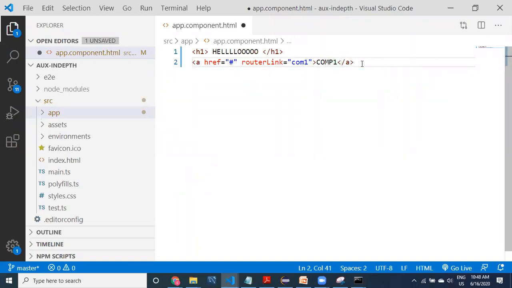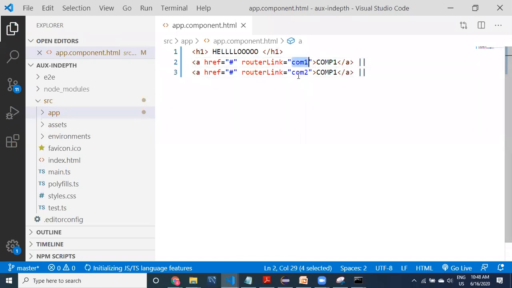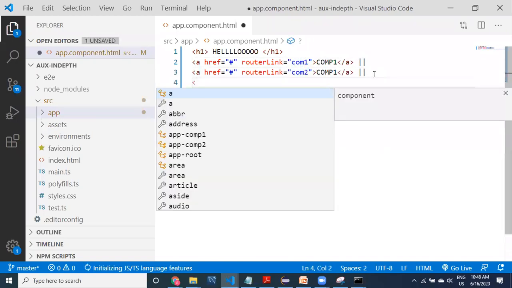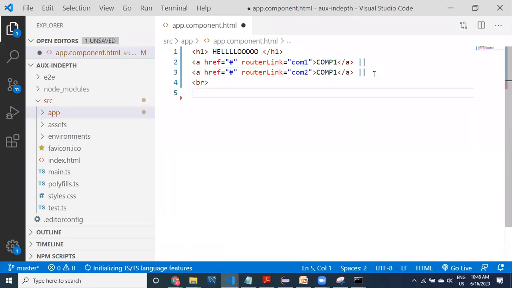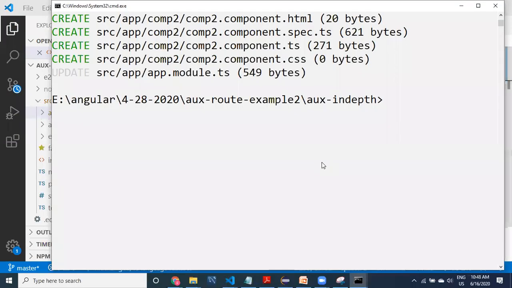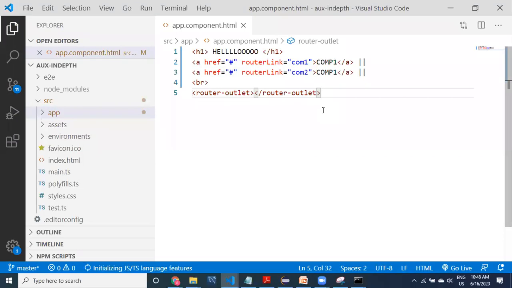This is one link. First I'm creating the links. We have to have these two paths, but right now we did not provide any paths. Here is the router outlet. So the HTML page is ready, the app component is ready, and the two components are also ready.